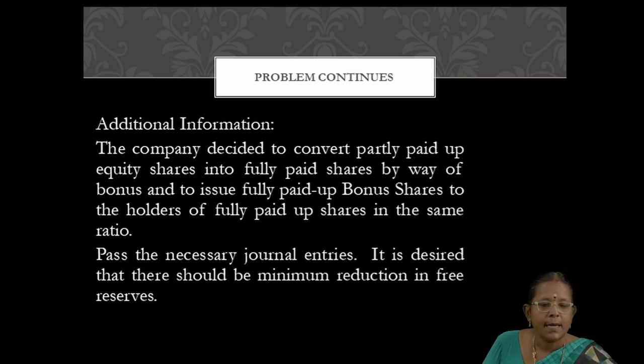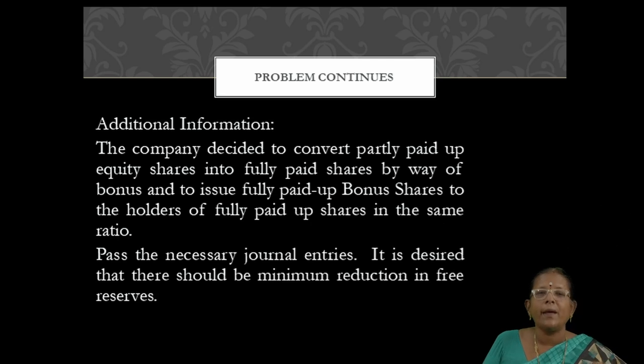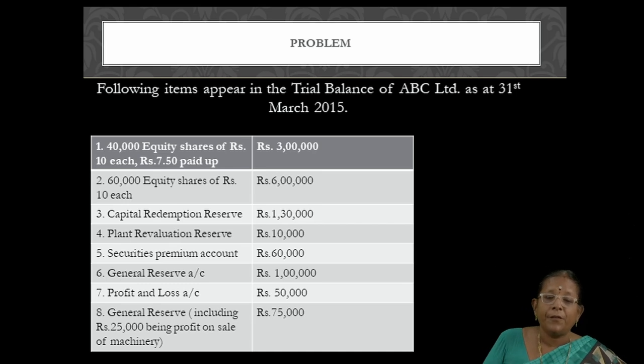See the problem. Second point, 60,000 equity shares are fully paid up shares. So for those equity shareholders, a fully paid bonus issue will be made. Okay. In what ratio? In the same ratio. What same ratio? Partly paid up shares are converted into fully paid up shares, no? So see the problem again. First case, they have paid 3 lakhs rupees.